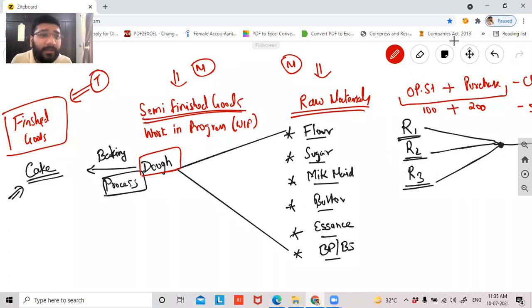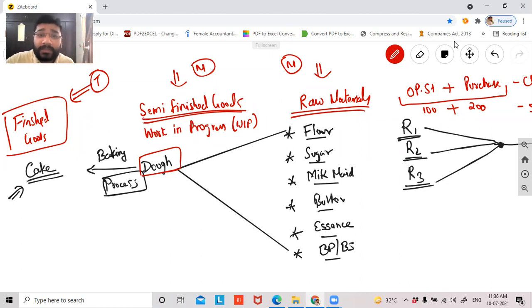So let's suppose today is 31st of March 2021. Today you started the process of manufacturing laptops. Till night you could only fix a couple of things, which is the screen part. The screen is still yet to be attached to the remaining part of the laptop, and by then your year ending is coming, guys. So can I say, as on the year ending, the laptop which you have finished half is called work in progress or semi-finished goods? Yes, sir. So there could be a semi-finished goods stock as well.